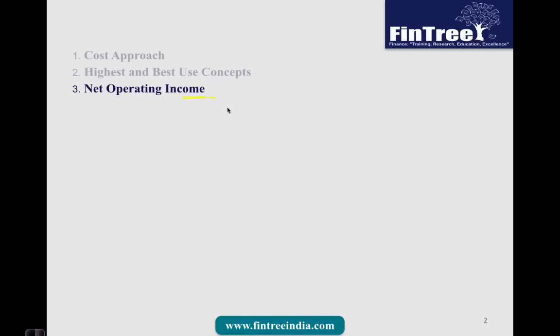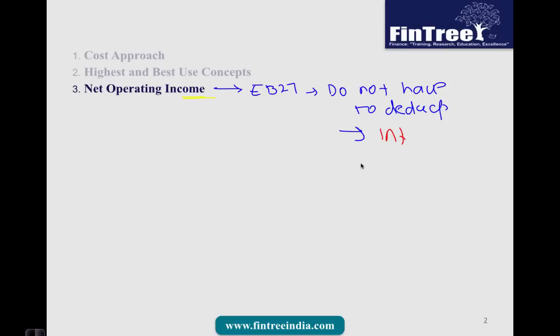net operating income. Now the easiest way to remember the net operating income formula on the day of exam is to simply imagine net operating income as a number which is similar to EBIT, which is an operating income. And the moment you say that it is similar to EBIT, what we do not have to deduct are those items that would come after EBIT, and those items would be first interest, and second of them would be taxes. So let's look at the formula for net operating income.